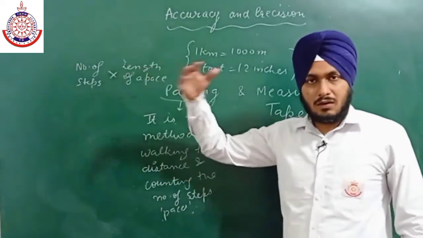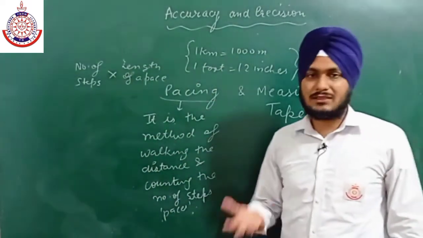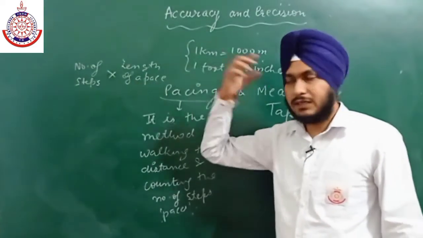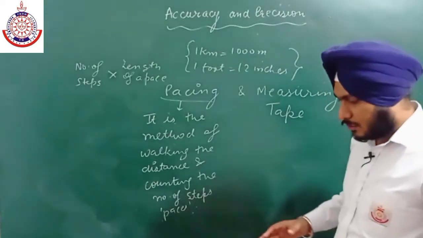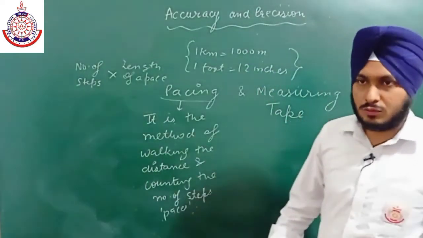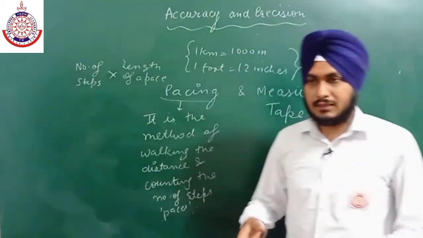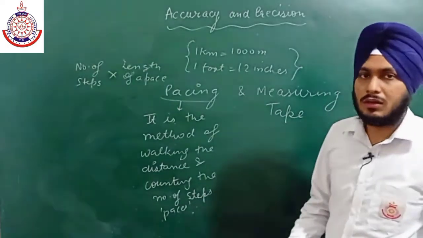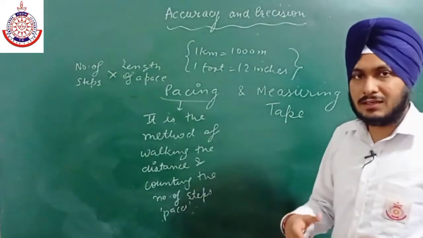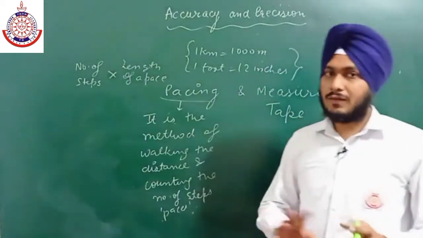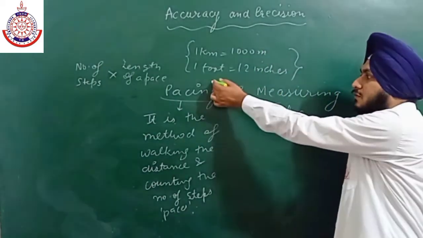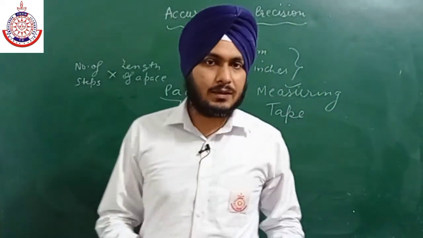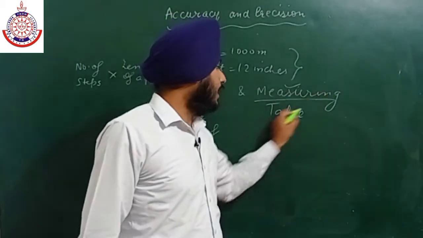Now the chances of its accuracy are very low, because it is not sure that the length of each pace is equal. The distance between the two feet may be less in the first step and more in the second step. If we take the average, we may get a fairly accurate value, but there are very few chances. Instead of pacing, a measuring tape is more accurate, because we can easily get an exact value.